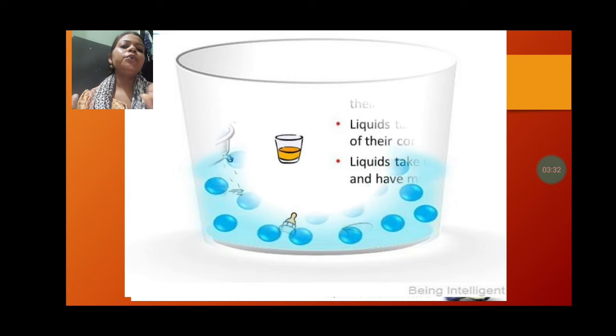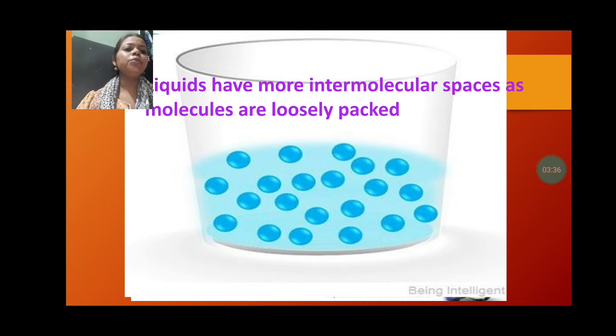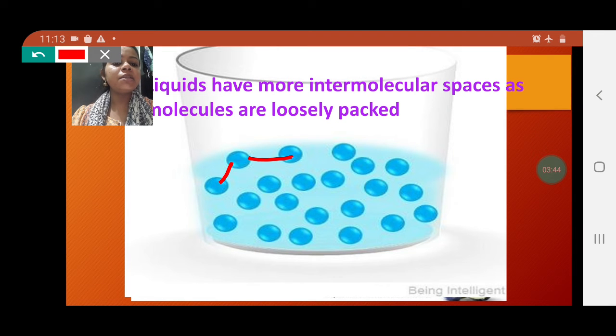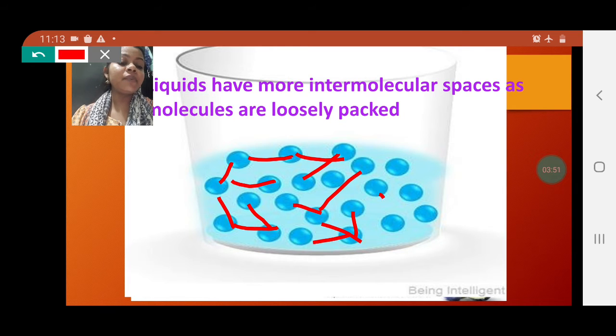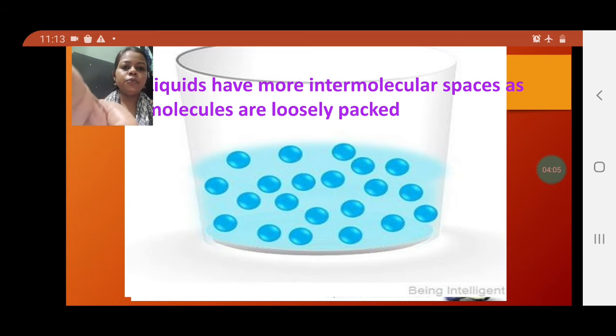The next property we are going to discuss is about the molecular spaces. Liquids have more intermolecular spaces as molecules are loosely packed. They are very loosely packed. What it means is the spaces between the molecules of a liquid are a little more as compared to a solid, and that's why they can flow. If you pour water on the floor, that water spreads after some time. Why? Because it has the tendency to flow and to cover the area.